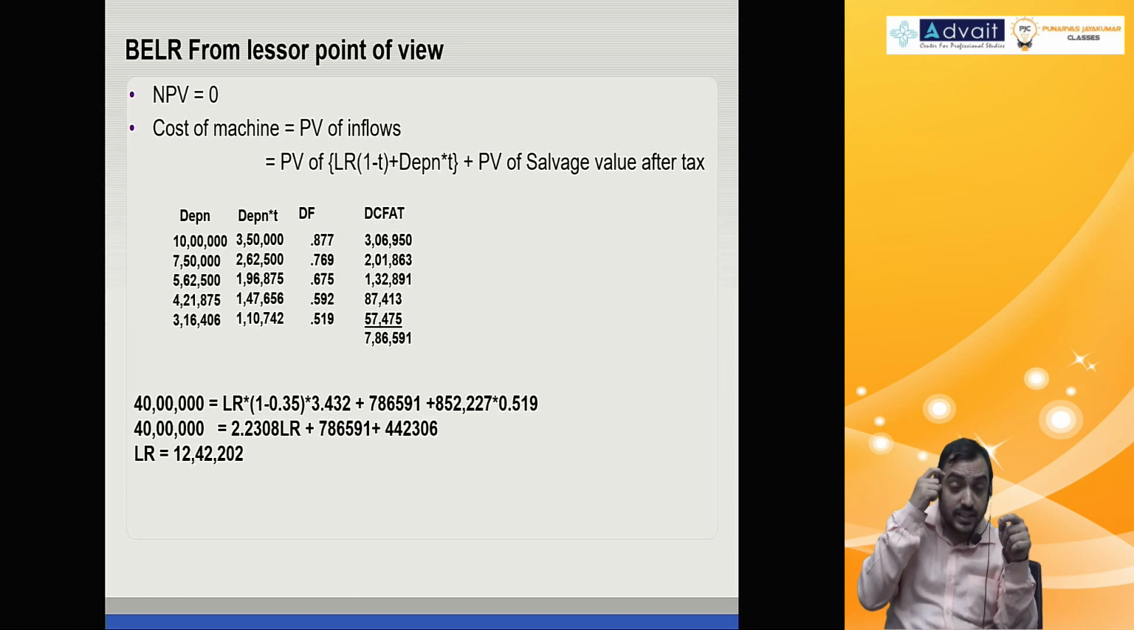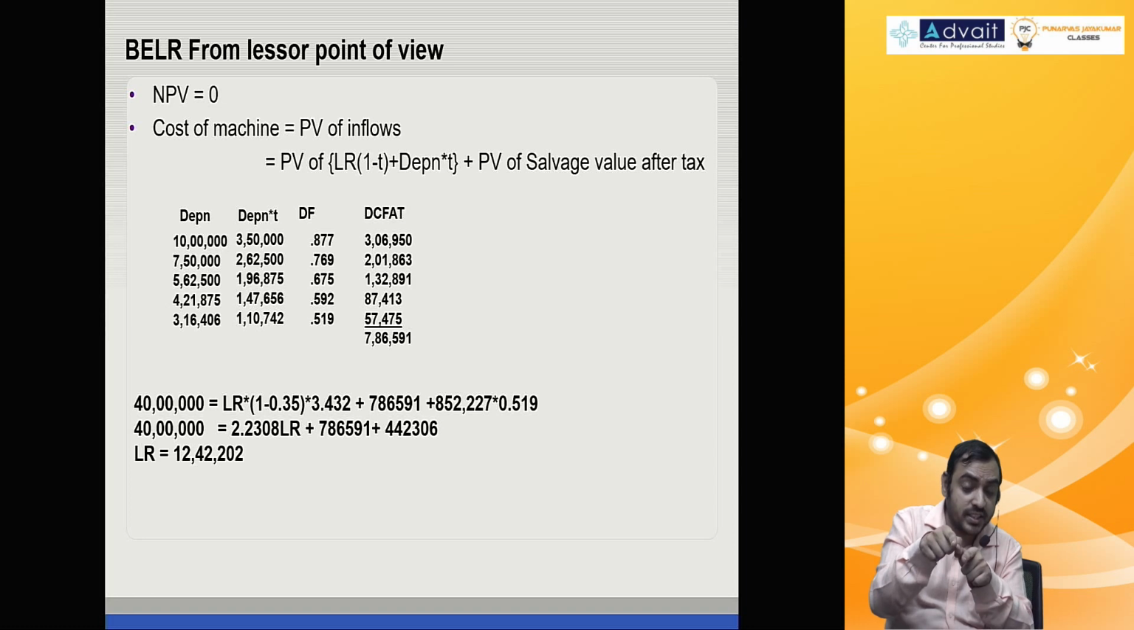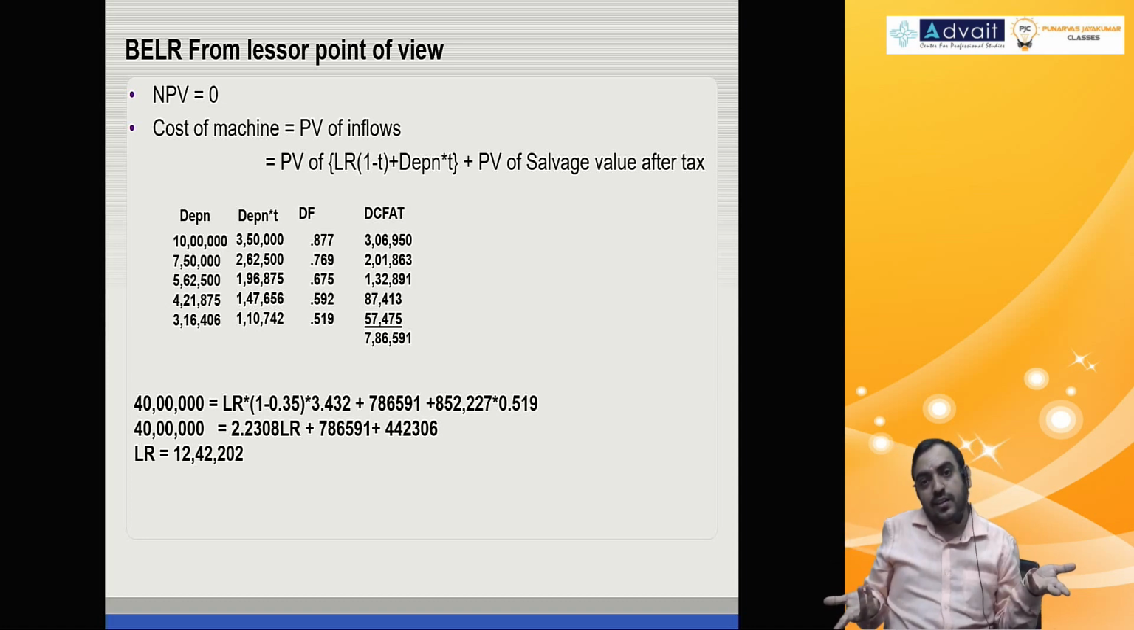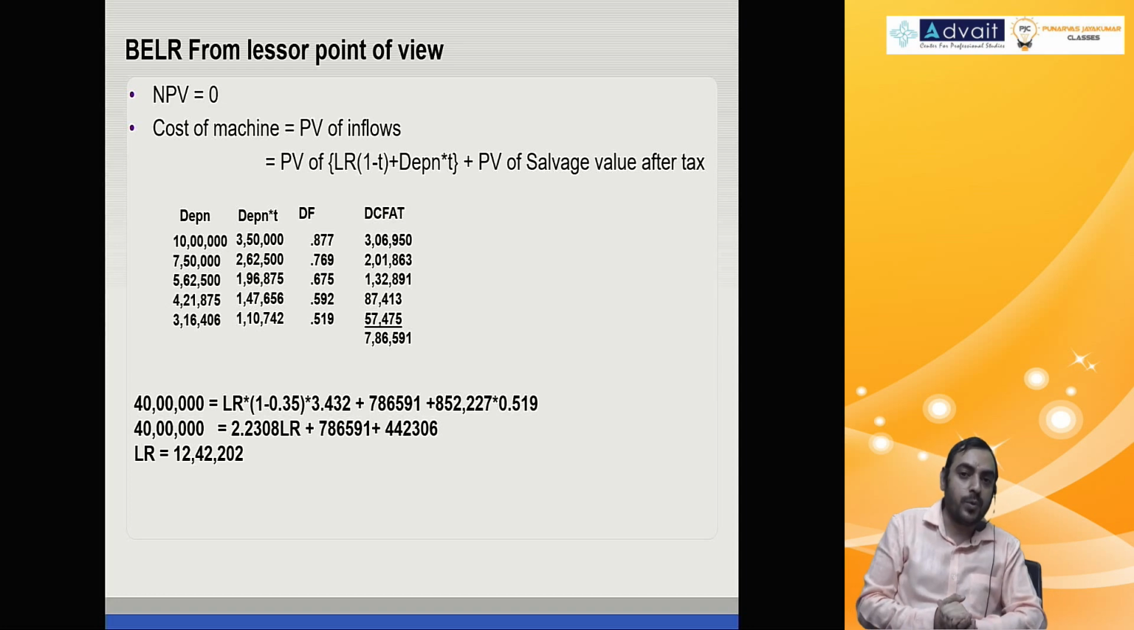In the given case, the break even is 12 lakh 42, but the lease rental is 12 lakh. Break even point is 12 lakh 42, but the lease rental is 12 lakh, below break even, so it's a loss. That's why the problem concluded the lease was not financially viable. So for a lessor, break even is the minimum lease rental.